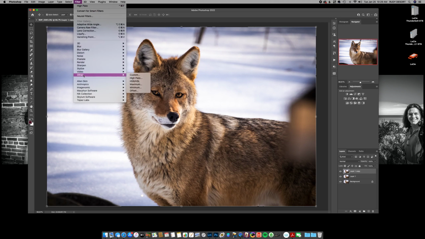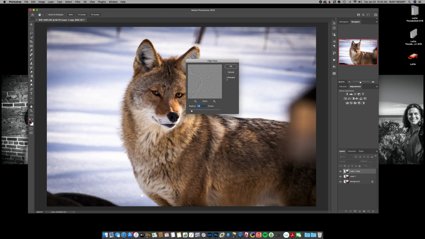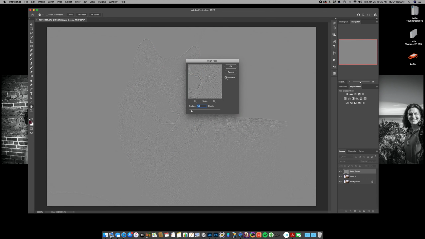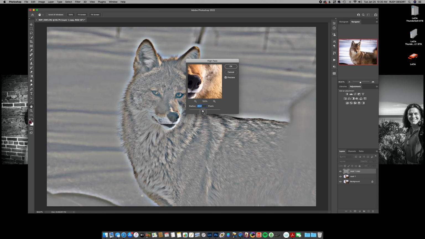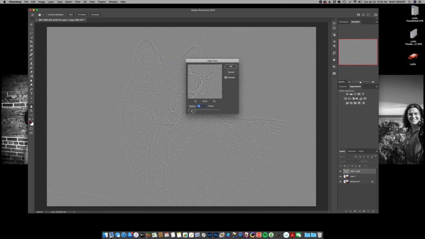So with that top layer highlighted, we are going to go up to Filter. We're going to go to Other, select High Pass. Now if you have the preview button on the high pass screen clicked like this, it will be grayed out. The reason is, as you use the slider, it will kind of show you what you are highlighting in your high pass and sharpening.